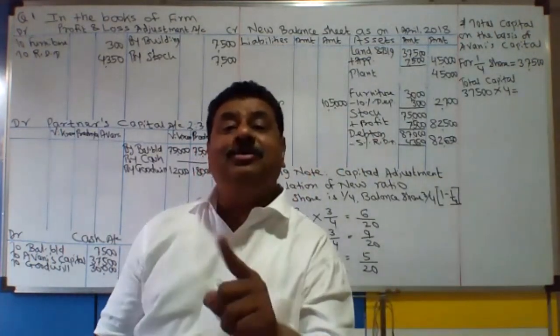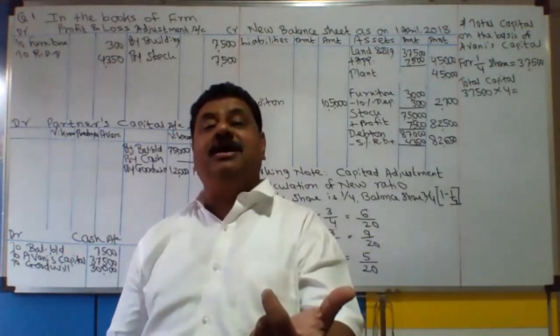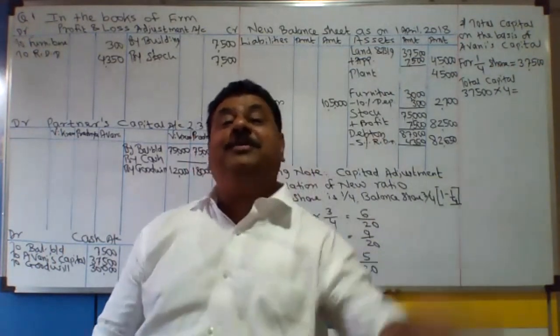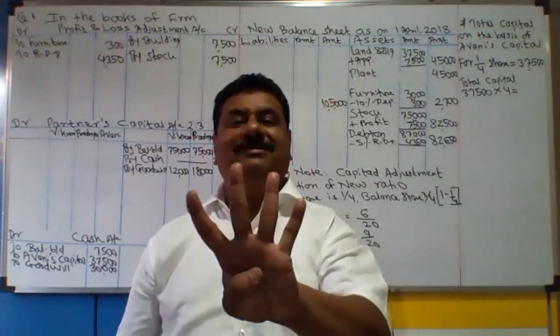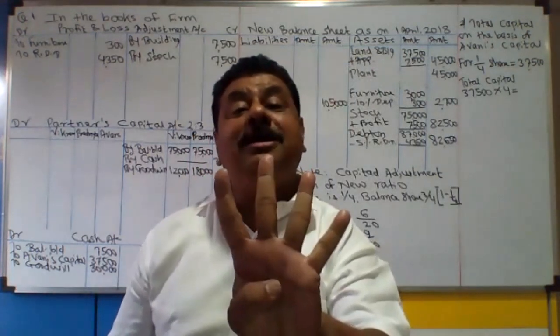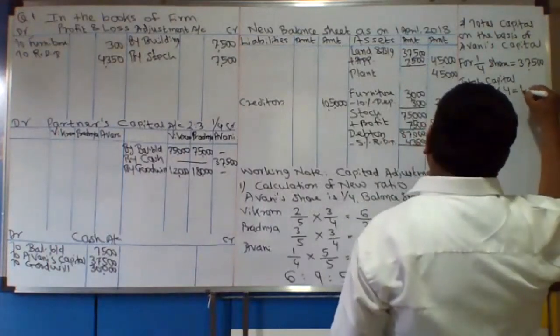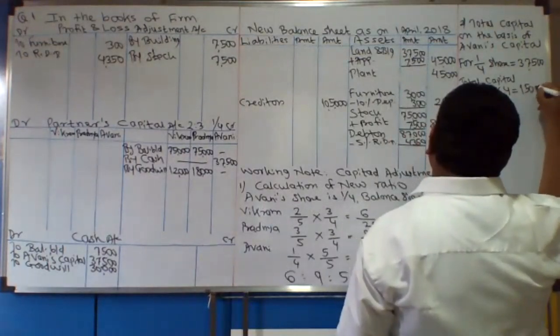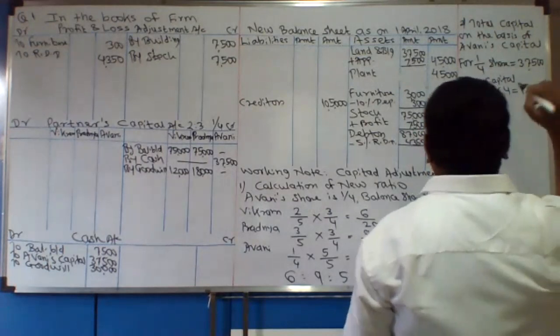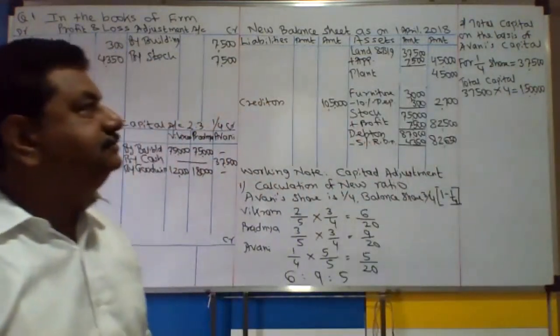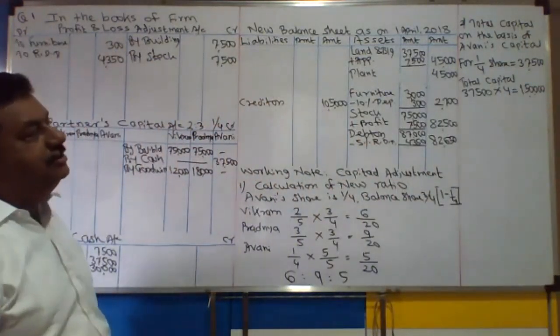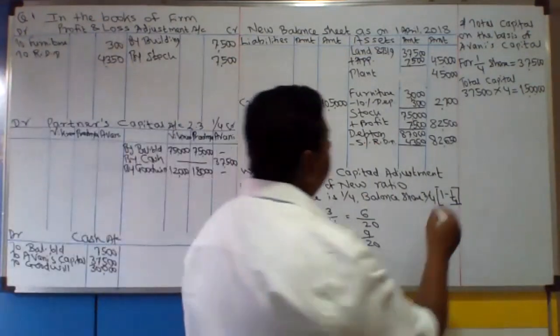So for 1 out of 4, 37,500. Then what is for all 4? इसलिए मैंने 4 से मल्टीप्लाई करना है अभी. Okay. So your answer is 1,50,000. This is your total capital.